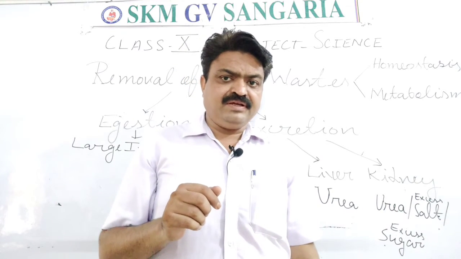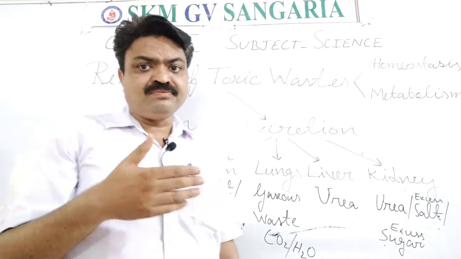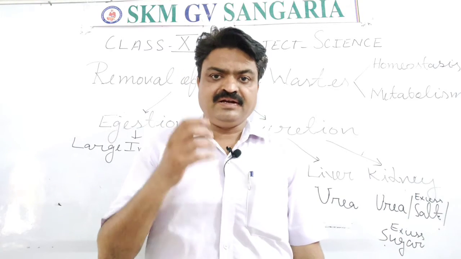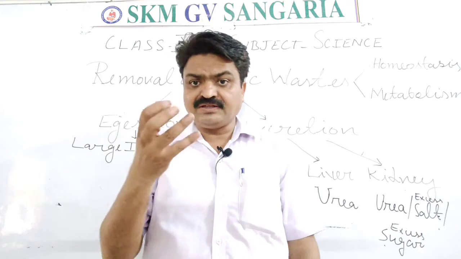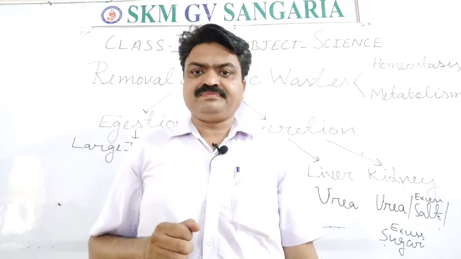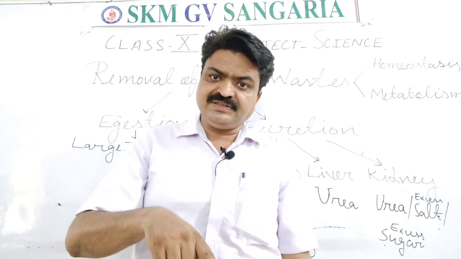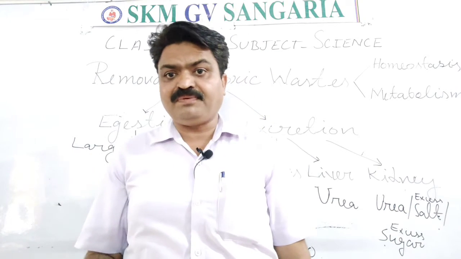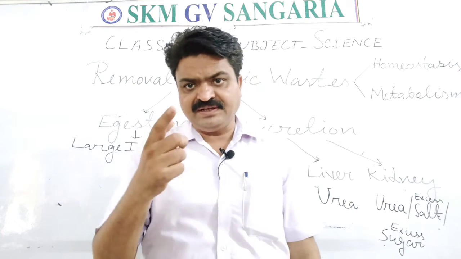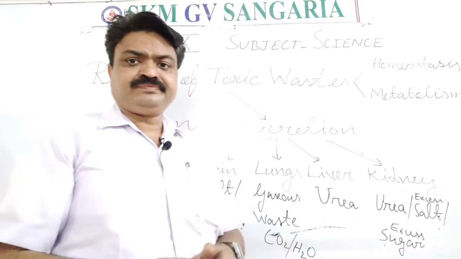And in this, the liver helps us to remove the nitrogenous toxic waste. And what is it? It is urea. It also helps us in the digestion of fat and protein. That's why the liver plays a very important role. It helps in digestion as well as in excretion, students. And which substance is excreted via the liver? That is urea, students, urea.